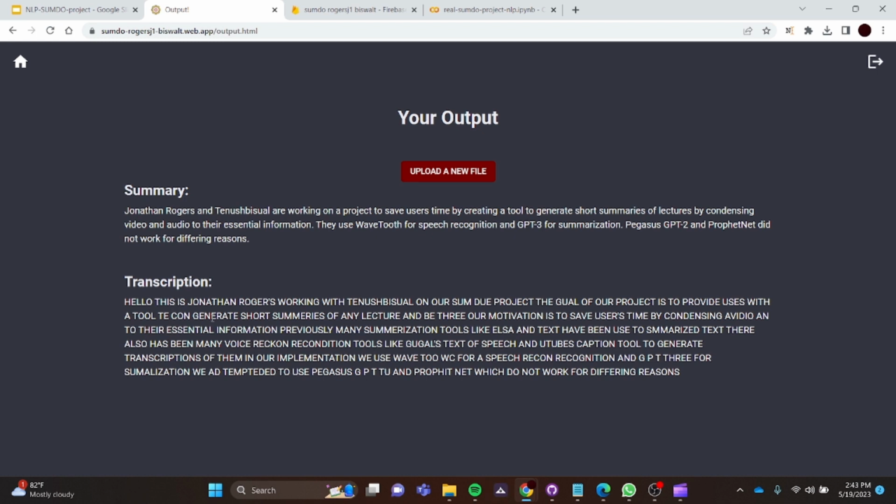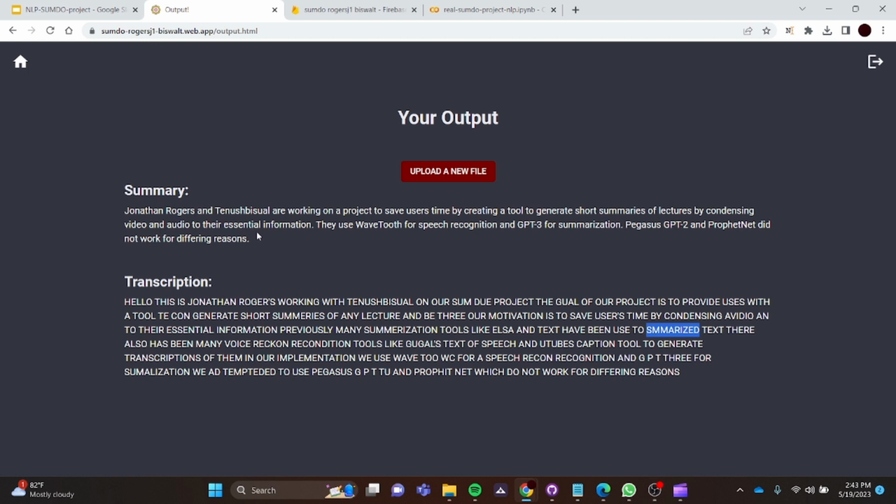And the transcription from Wave2Vec, you can see it's not perfect. It didn't get my name very well. There's some random punctuation, like in Rogers, which should be just Rogers. Some random spacing here. Words are not perfect because it's a character by character model. But I'd say that came out pretty well.